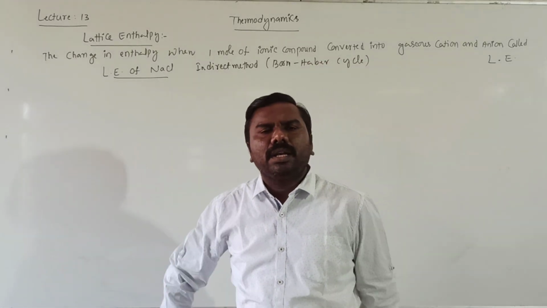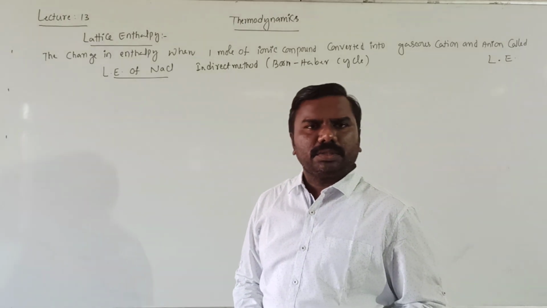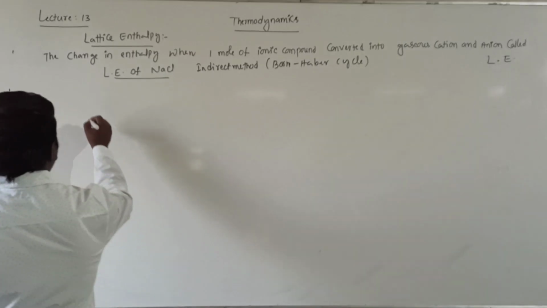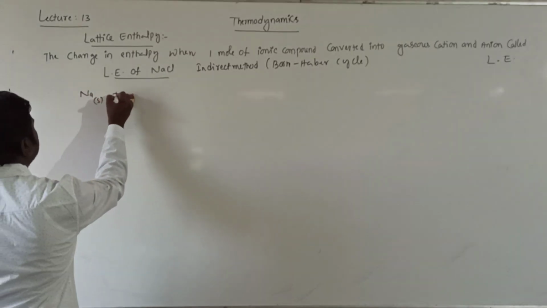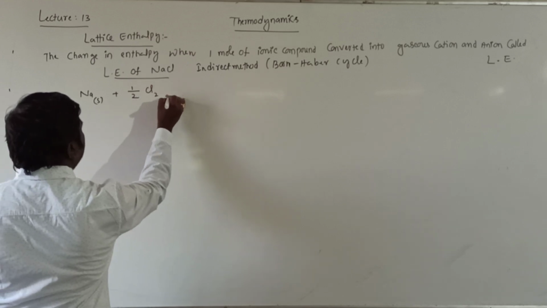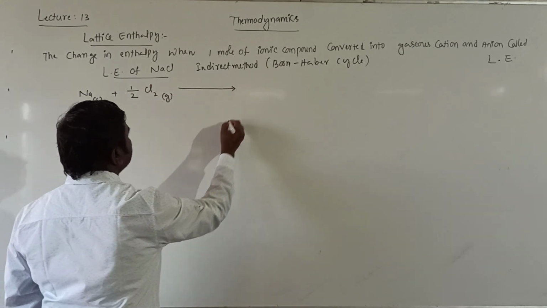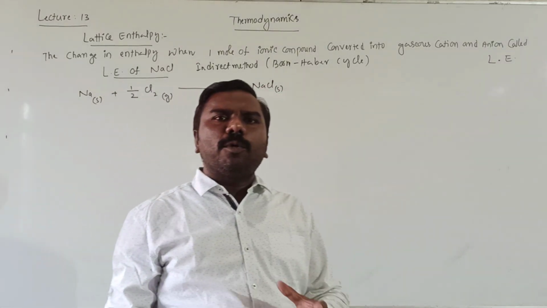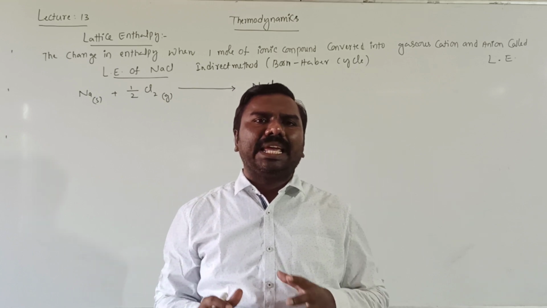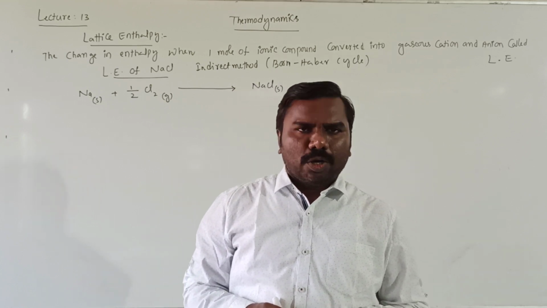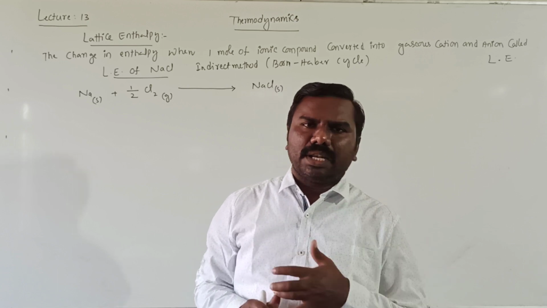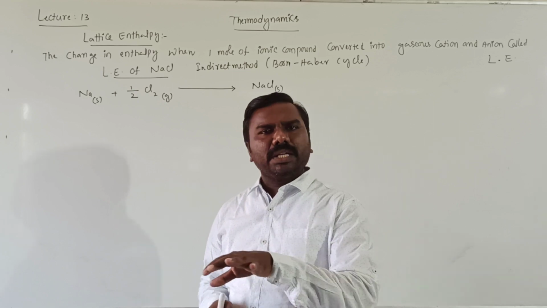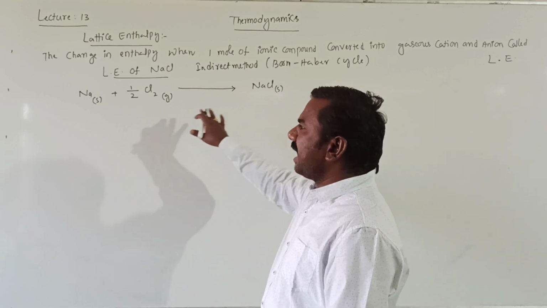Born-Haber cycle. We read this in the chemical bonding chapter also. So how to calculate this value? Na solid first of all plus half Cl2 gas gives rise to NaCl solid. To form 1 mole of ionic compound from its gaseous ions is also named lattice enthalpy, but the value will be changed. It means plus is converted into minus, minus is converted into plus. It is a direct method.